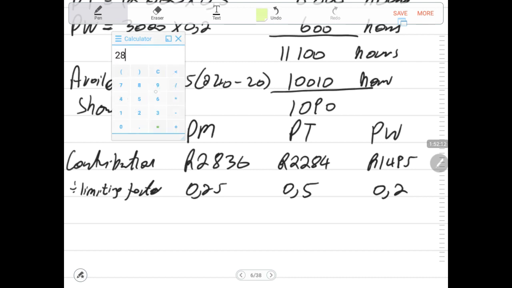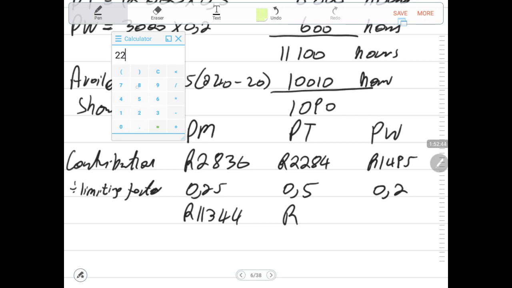Let us say 2,836 divided by 15, you get 189, which will be in this case per minute, per 15 minutes. That will be in minutes. Then if you say 2,836 divided by 0.25, you get the bigger figure, which is 11,344. That is still not a problem.